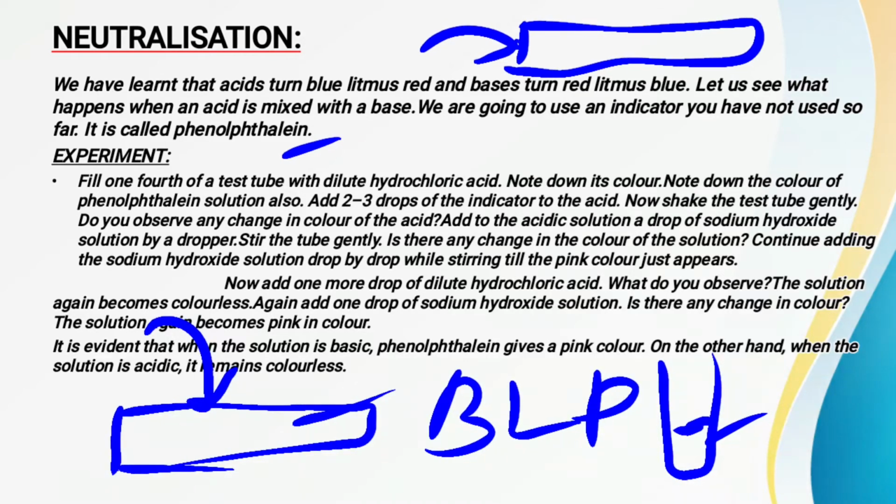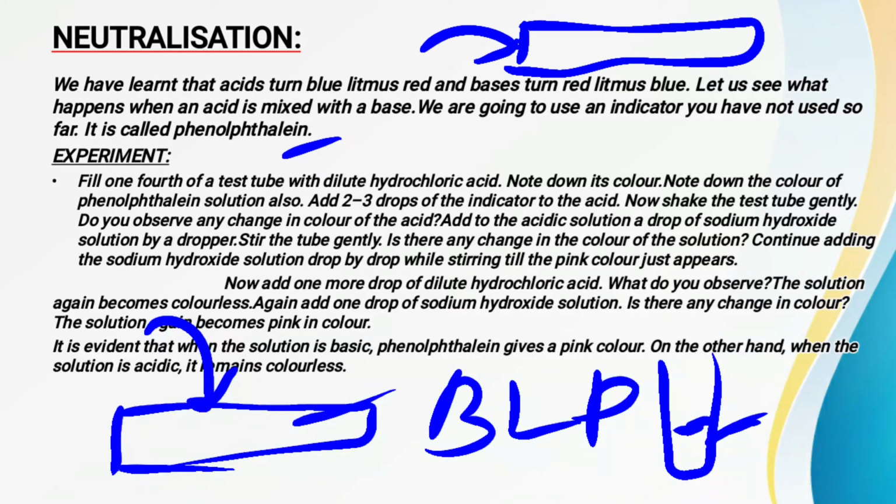Now what you have to do? You have to note down its color. If you have seen HCl, then you must have seen that the dilute HCl is colorless. It has no color. The next thing, you have to take the phenolphthalein indicator, right? You also have to note down the color of this phenolphthalein indicator. Fine. Now you have noted down the color of the HCl solution as well as the color of the phenolphthalein.